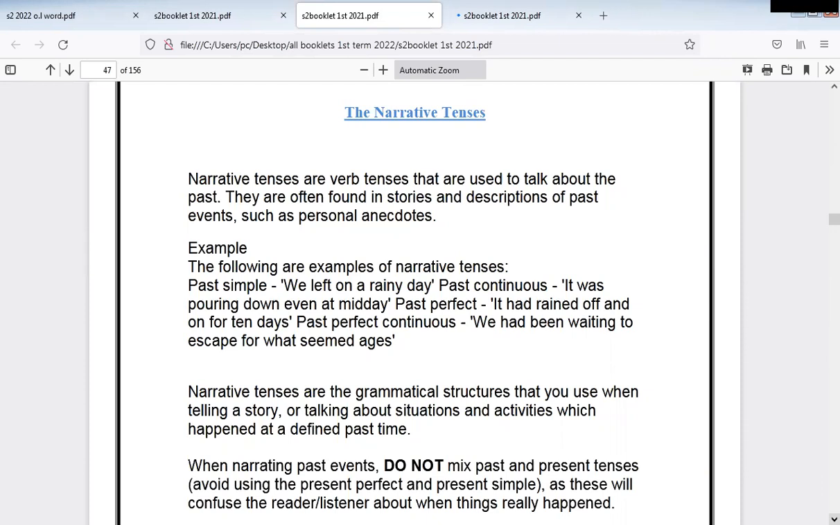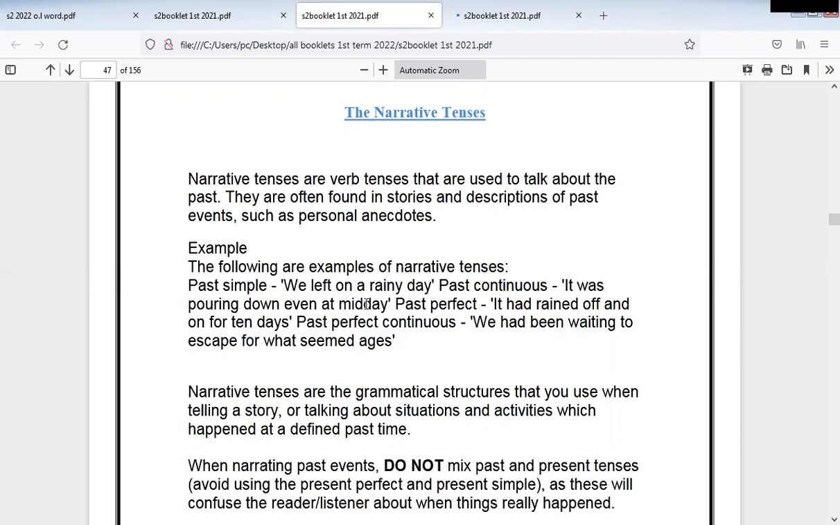Okay, let's read together. Narrative tenses are verb tenses that are used to talk about the past. They are often found in stories and descriptions of past events, such as personal incidents. So when you talk about something that happened to you, or you describe something that happened in the past, or tell a story, we use them.